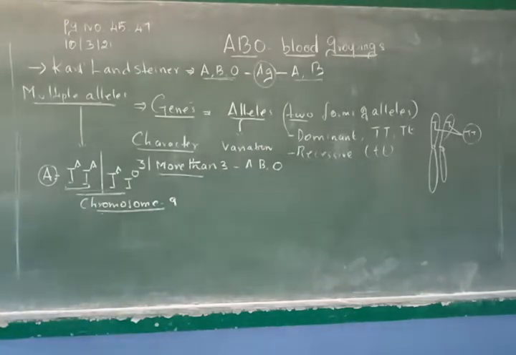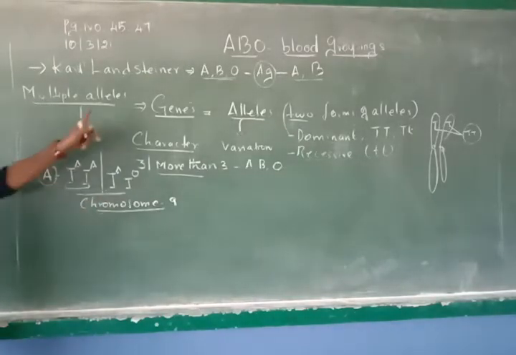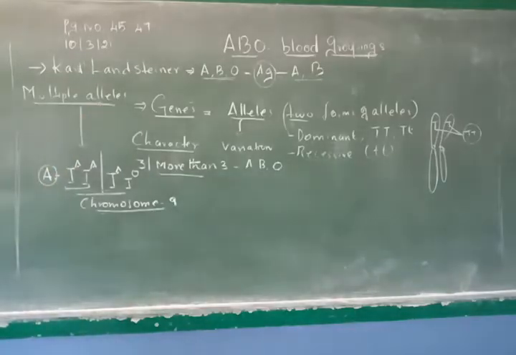So that is the example for multiple allelism, explained by Bernstein in 1925, who said that the alleles responsible for blood groups are located on chromosome number 9.